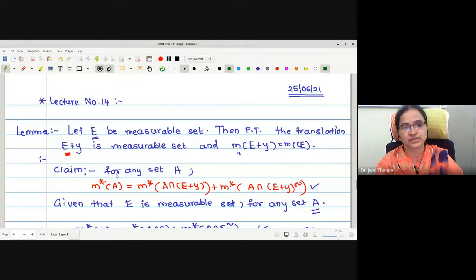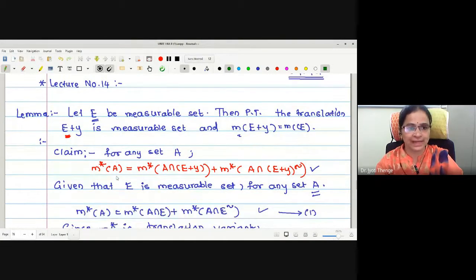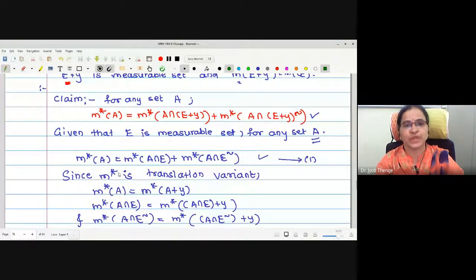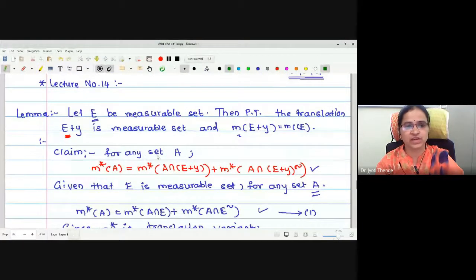In the last lecture, we have studied an important lemma, which tells us that the Lebesgue measure we have defined is translation invariant. That is, the statement says that for a measurable set E, we have to prove that E plus Y is a measurable set, and the Lebesgue measure of E plus Y is equal to the measure of E. To prove this, initially we have to prove that E plus Y is a measurable set.